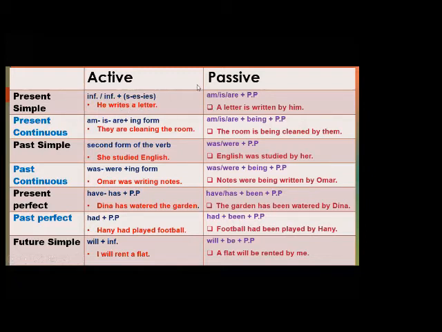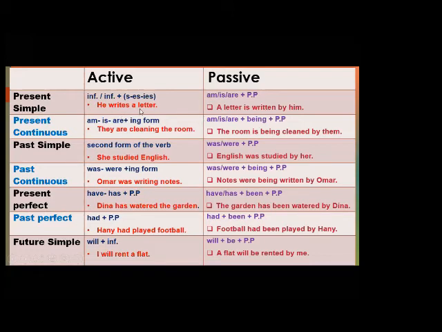Now I want to change it into passive. The verb in the present simple in the passive will be am, is, are plus the past participle of the main verb. Here we will start by the letter. So a letter. At the end, he will be by him. Now, what about the verb writes? So a letter, am or is or are, is. Write will be written.